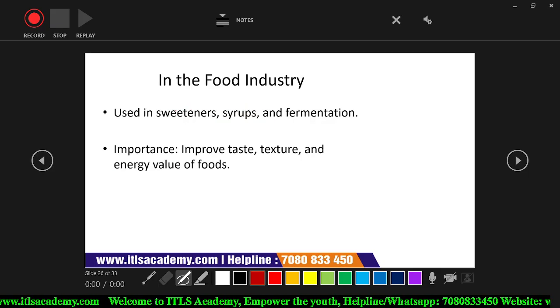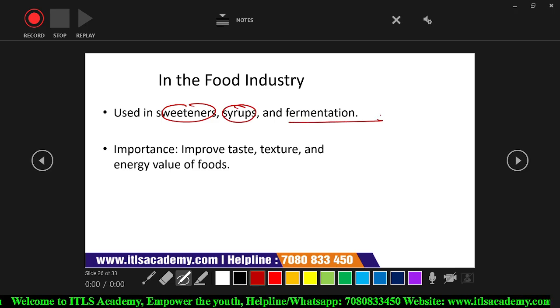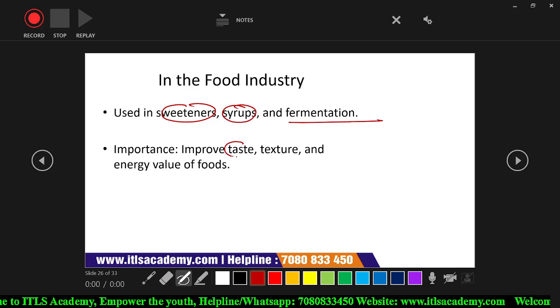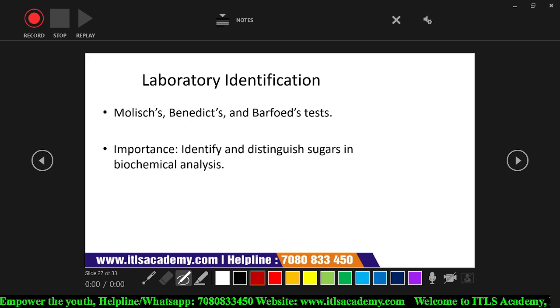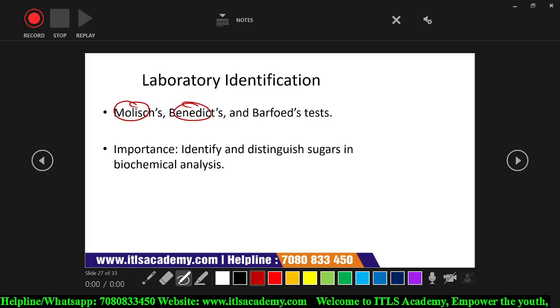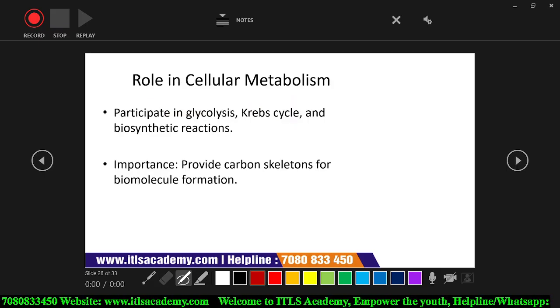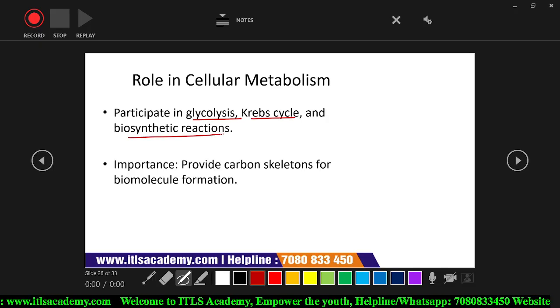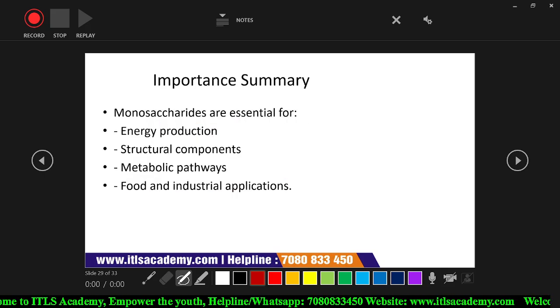In the food industry, it is used in the form of sweeteners, syrup, and fermentation, which help improve the taste, texture, and energy value of the food product. Laboratory identification: we will discuss in detail the Molisch test, Benedict test, and Barfoed test. Then its role in cellular metabolism: it participates in different cycles like glycolysis, Krebs cycle, and biosynthetic reactions, and also provides a carbon skeleton for biomolecule formation.